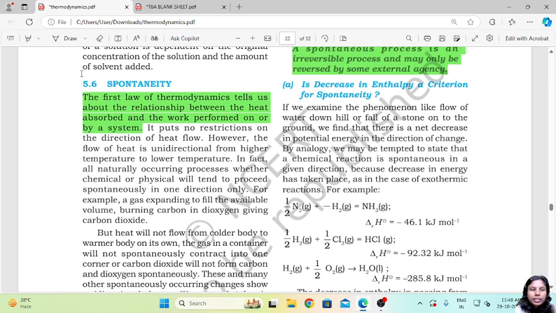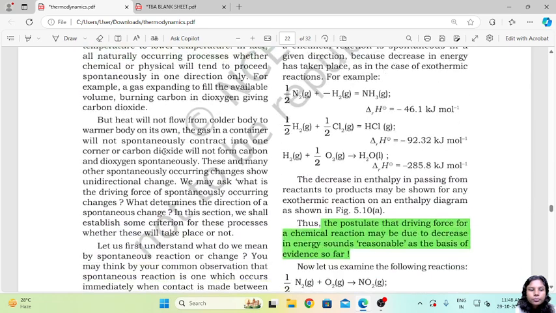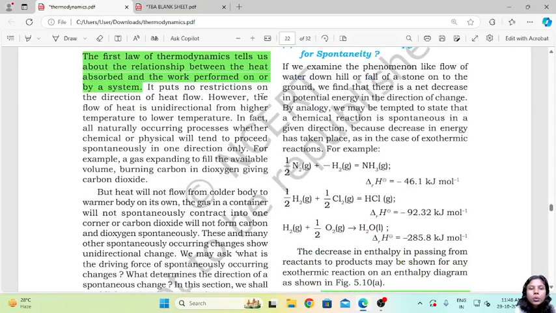Now, spontaneity. The first law of thermodynamics tells us about the relation between heat absorbed and the work performed on or by a system. So here we are talking about a relation, that is internal energy equals Q plus W, where we are relating all the terms, that is energy, to the work done and also to the heat that is being absorbed. Now it puts no restrictions on the direction of heat flow.